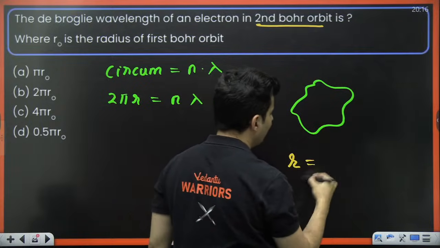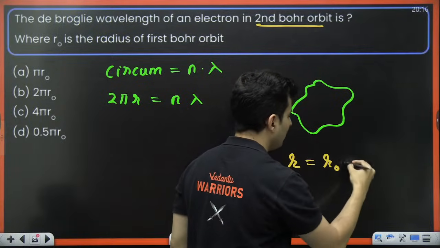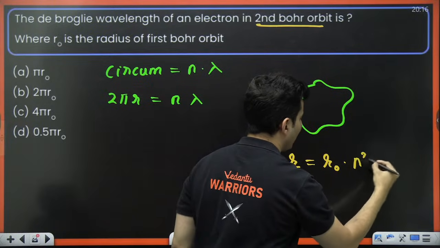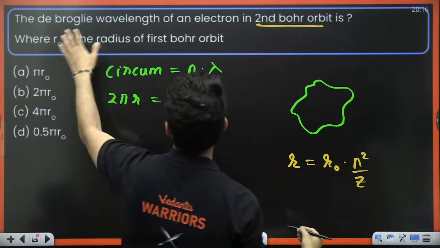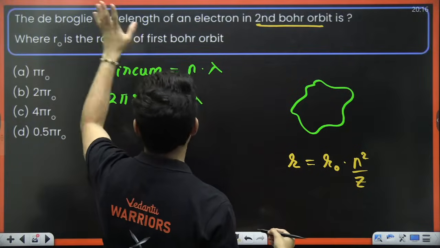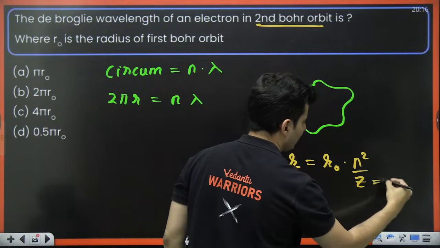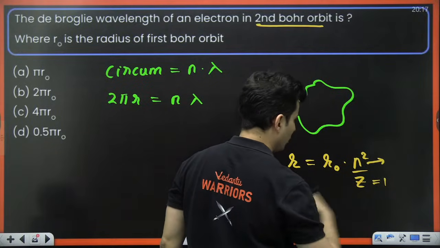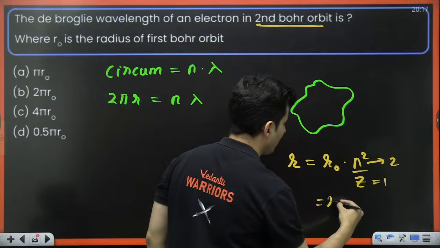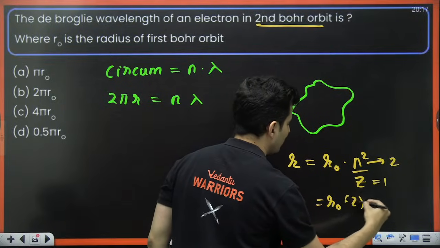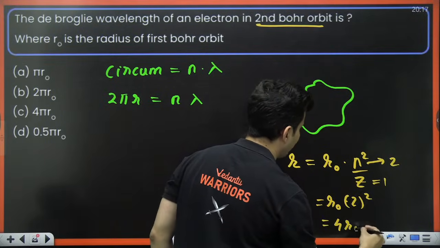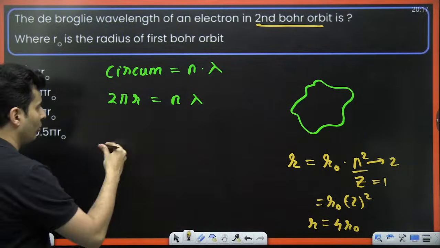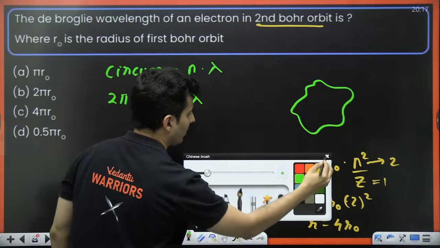So that r will be the initial orbit radius r naught into n square by z, right? So, the de Broglie wavelength of an electron in the second Bohr orbit. So z is 1 only, and n is nothing but 2. So this will be r naught into 2 square, which is basically 4 times r naught. So the radius will be 4 times the Bohr's radius or the ground state radius.